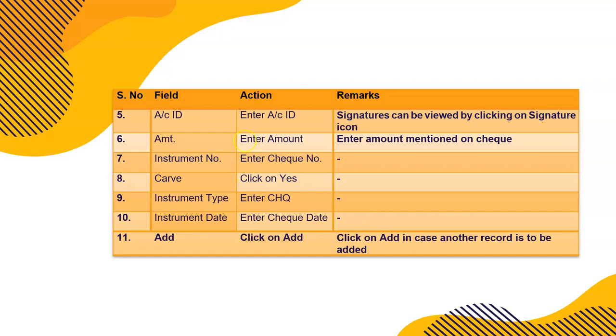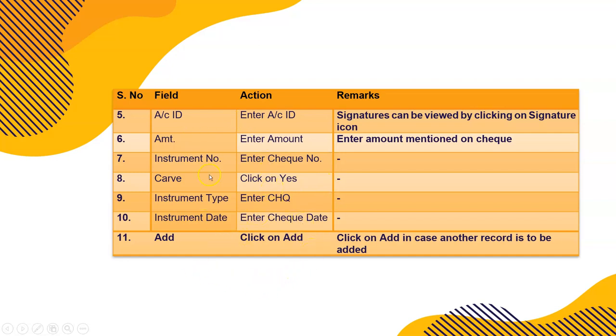Now, if my check is returned for any reason, such as a signature difference or insufficient balance, this carving has to be set to no. When the balance is there, it is yes by default when the check is entered in the system. In case the balance is not there, the check has to be returned. When I mark it returning in Hictmo, I have to make this Y to no here. Remember this. Instrument type, check, date, and click on add.